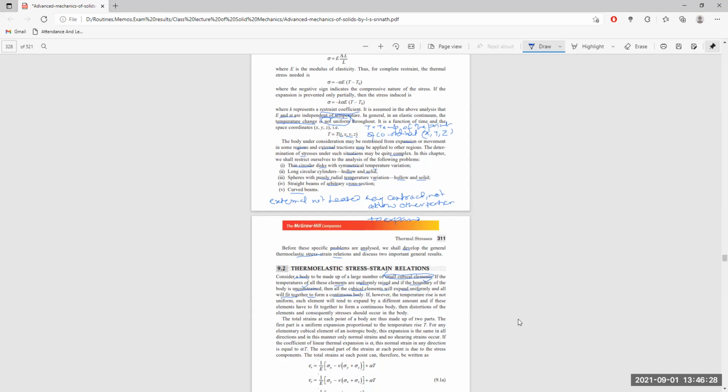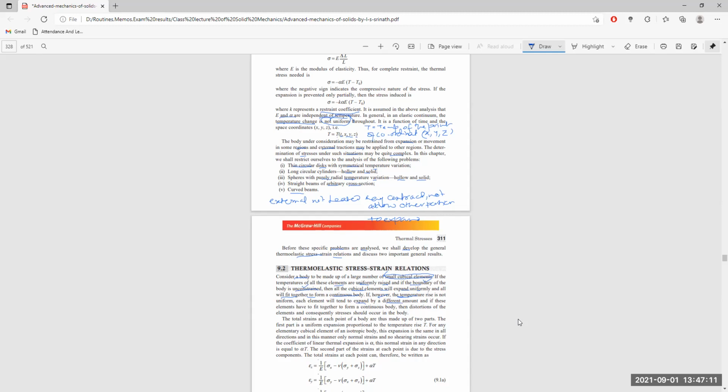All the cubical elements, of which the body is essentially made, are totally homogeneous in character. All the cubical elements expand uniformly, not that one will expand more and another less. They fit together and form a continuous body, and due to rise and fall in temperature there should not be any breakage or any cavity or space inside the section itself. But if, however, the temperature rise is not uniform, each element will tend to expand in a different manner. So these conditions apply only when there is a uniform rise in temperature.